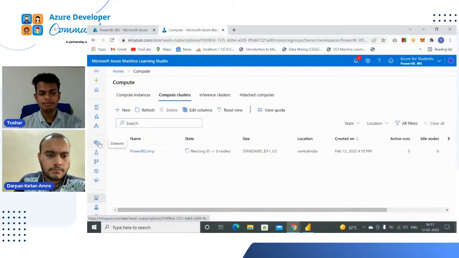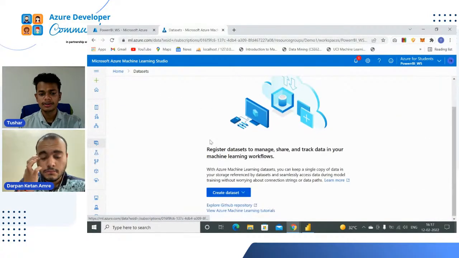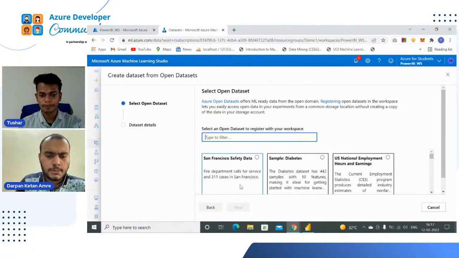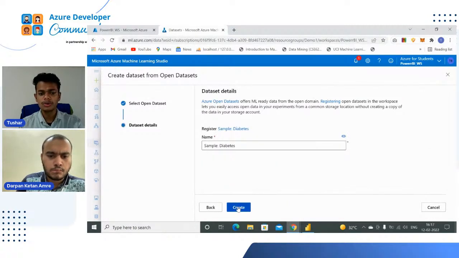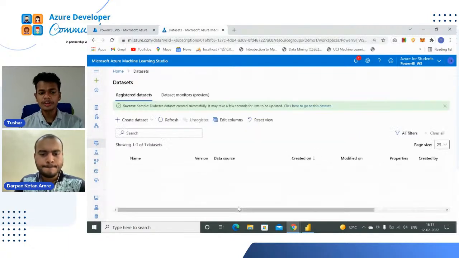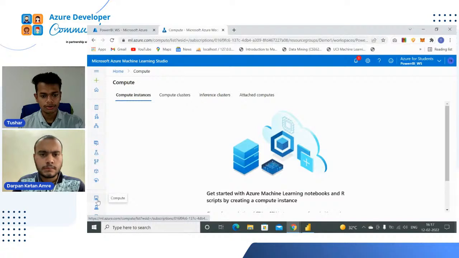So let's import a dataset. Just click on the dataset icon. Now we are going to create a dataset from open datasets, and we are going to use the simple diabetes dataset. So just click on the diabetes dataset. Click Next. Don't change anything, just keep the name as it is. If you want to change it, you can. Then click on the Create button. So our dataset is created. Let's have a look whether our compute is ready or not.